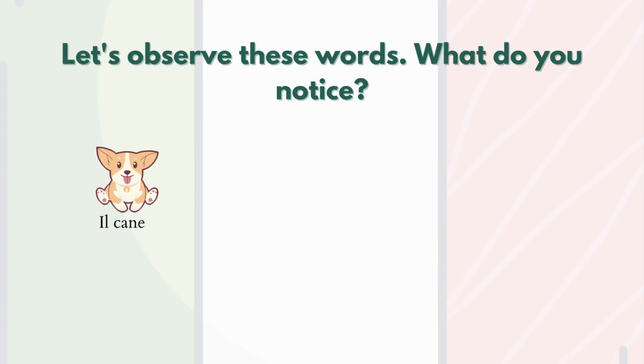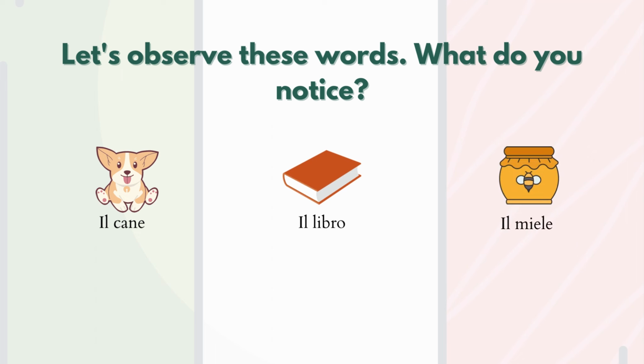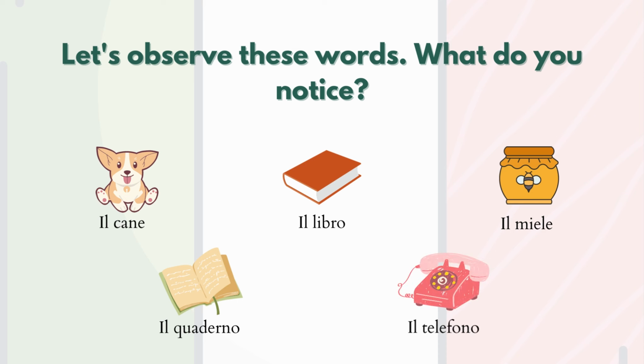Let's start with masculine words. Here we have il cane, il libro, il miele, il quaderno, il telefono. We can say that they are masculine words, as I already said, and they share something in common.